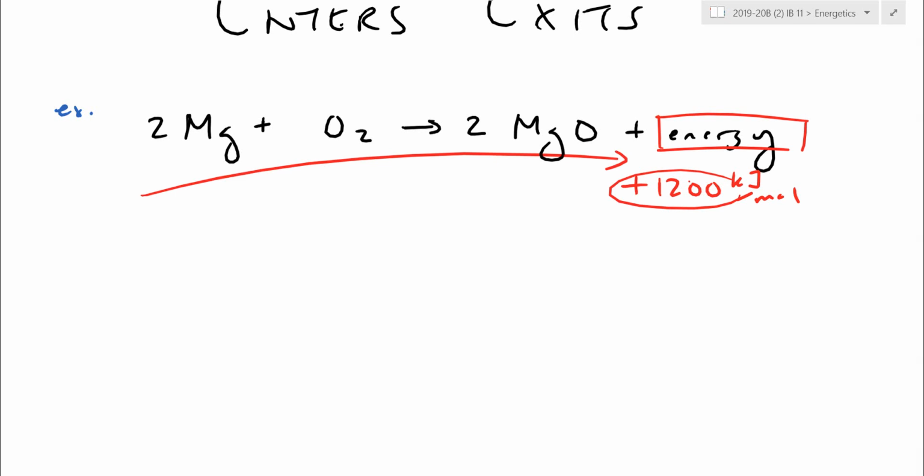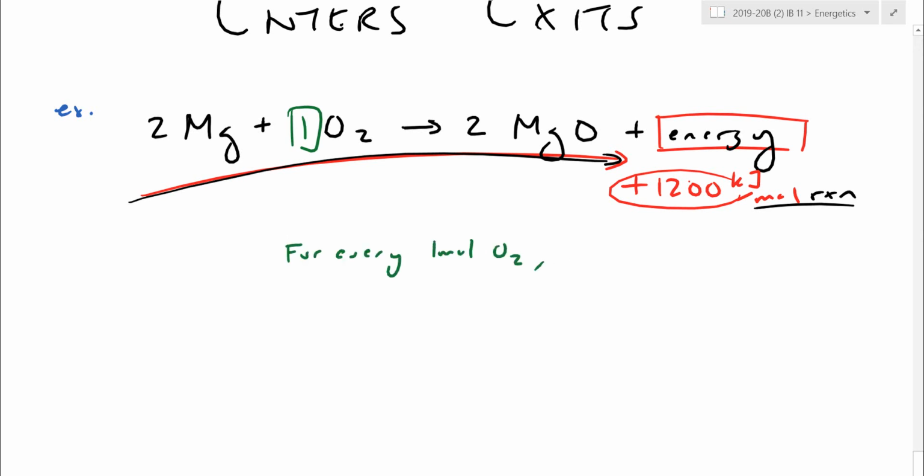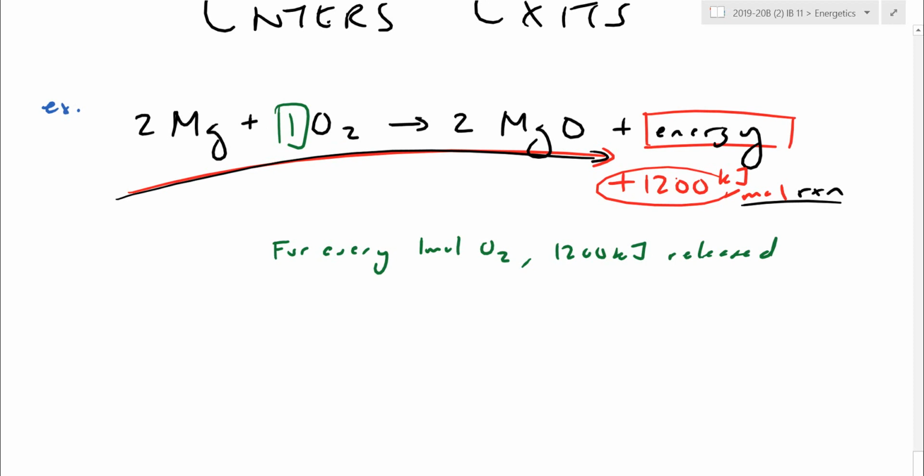But the question here is, what is this per moles of? We're going to see this time and time again over this chapter. It's going to be moles of reaction. Every time you do this statement. So for example, in this statement, every time you do the statement once, it only takes 1 mole of O2. So for every 1 mole of O2, we end up releasing 1200 kilojoules, because I ran that statement once, and there was actually a 1 there.